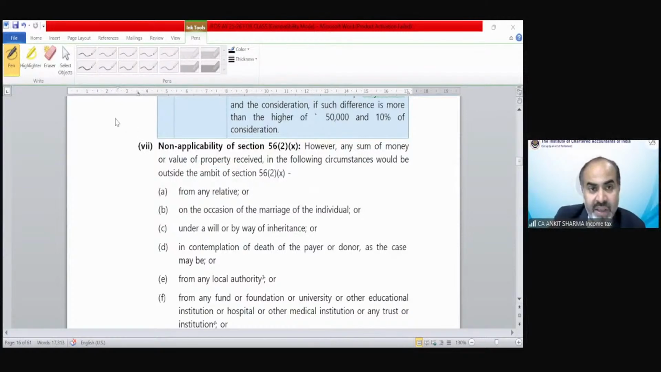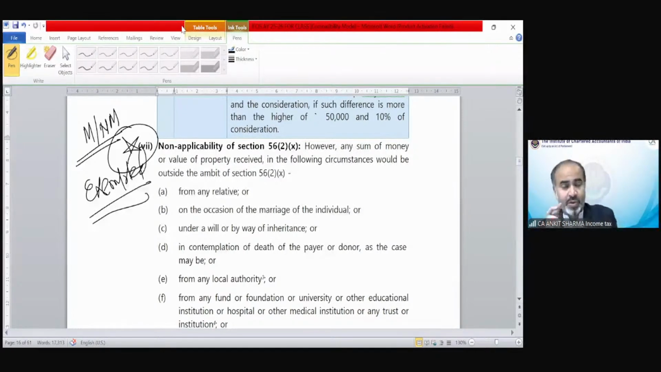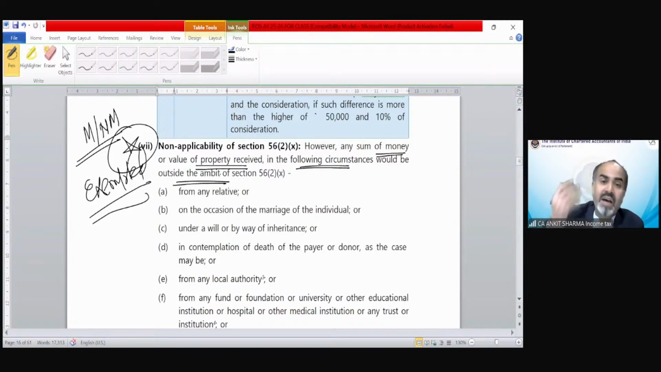Now again the important thing is the inapplicability. Those are exempted gifts, or the circumstances in which gifts could be exempted, and this is applicable for all, whether monetary gifts or non-monetary gifts. So if certain conditions have been fulfilled, then there is no taxability as we have discussed above. However, any sum of money, that means monetary, or value of property, that means non-monetary, in the following circumstances would be outside the ambit of section 56(2)(x). So outside the purview of this section, that means non-applicability.